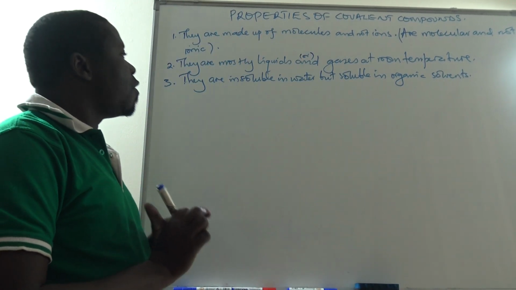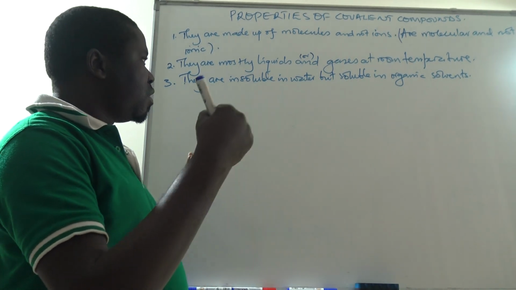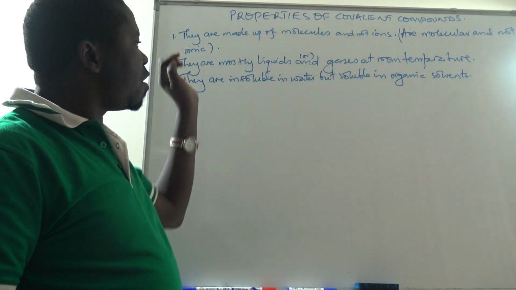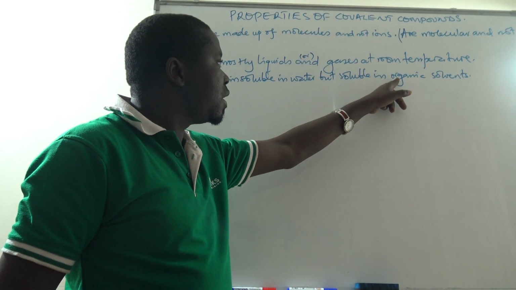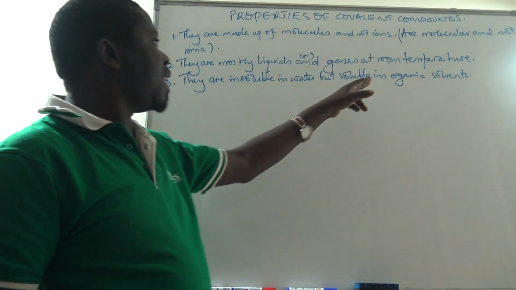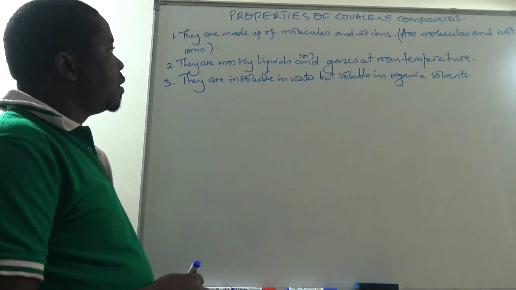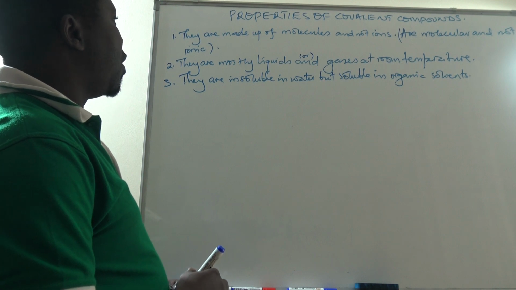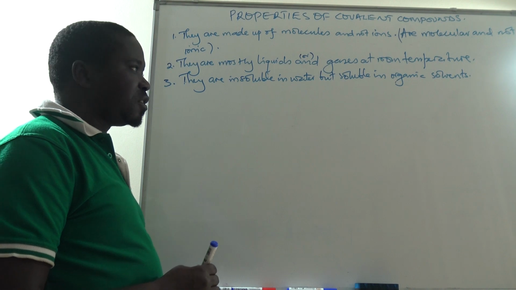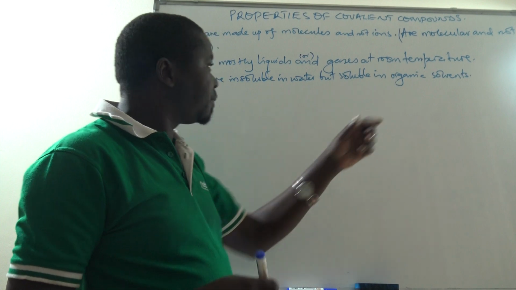Water is an ionic solvent in which ionic compounds do dissolve. But in this case, the covalent compounds have to dissolve in molecular compounds, since they themselves are also molecular. So they dissolve in the organic solvents in this case and not in water. The covalent compounds are molecular in nature, and then they dissolve in the organic solvents, because the organic solvents are also made up of molecules and not ions.